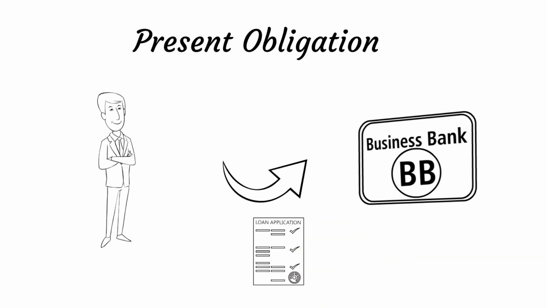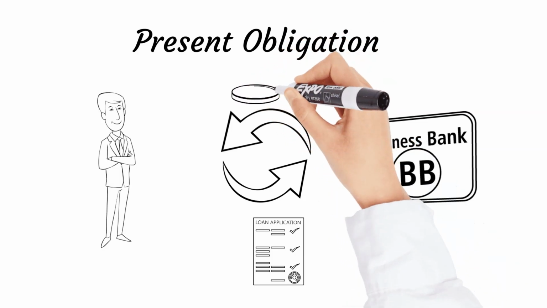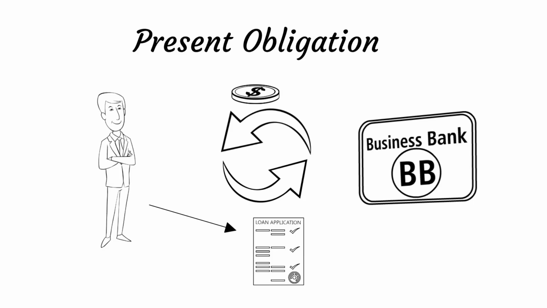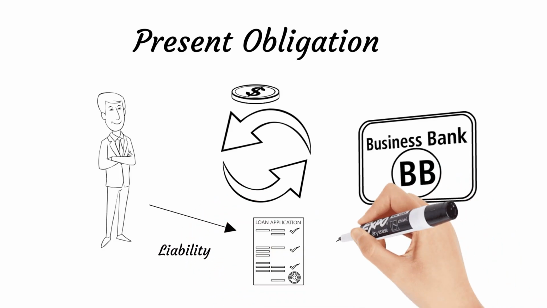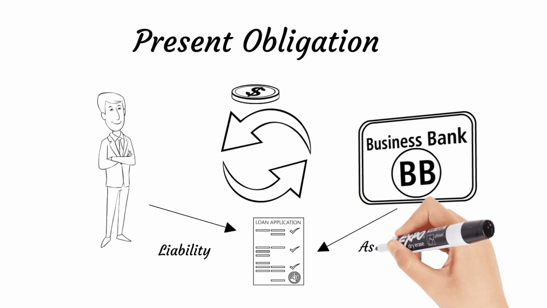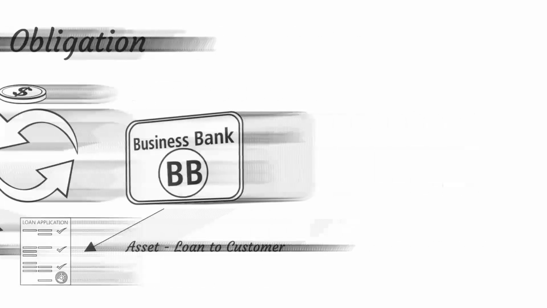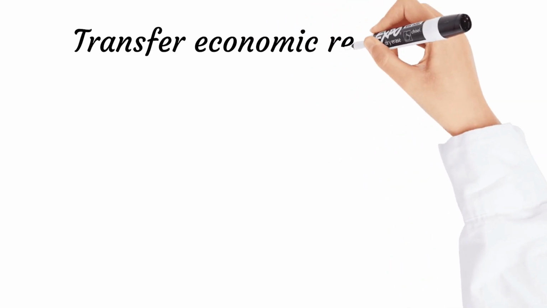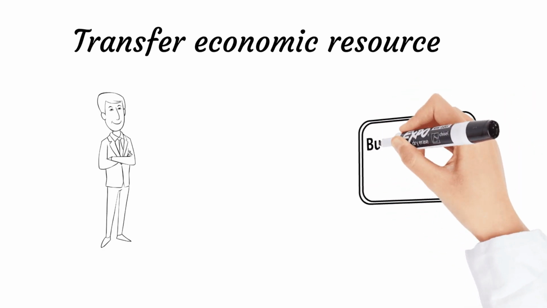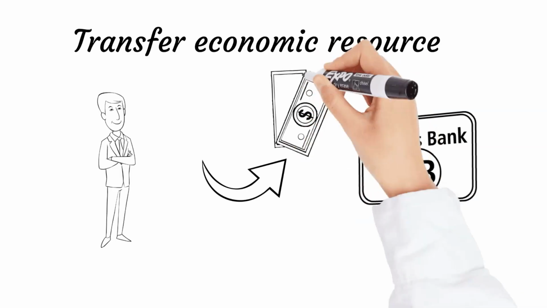It is important to note that if one party has an obligation to transfer an economic resource, it follows that another party, or parties, has a right to receive that economic resource. So, the liability for the entity towards the bank represents the asset from the bank's perspective, usually called loans to customers, as it has the right to receive the cash from the entity, on the other hand. The second criterion for a liability is that the obligation is to transfer an economic resource. To refer to previous example, the entity has the obligation to transfer economic resource in form of repayments made on the loan.